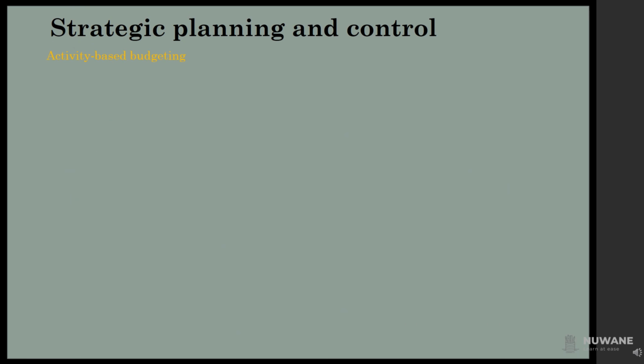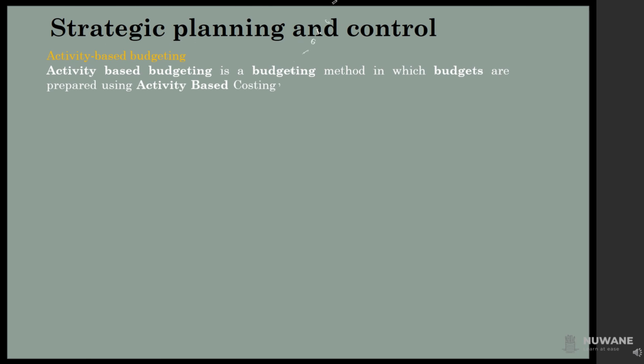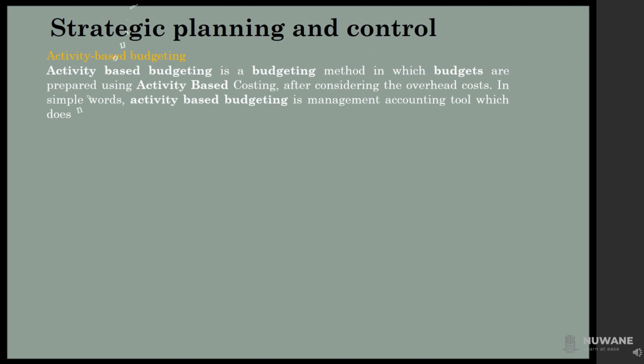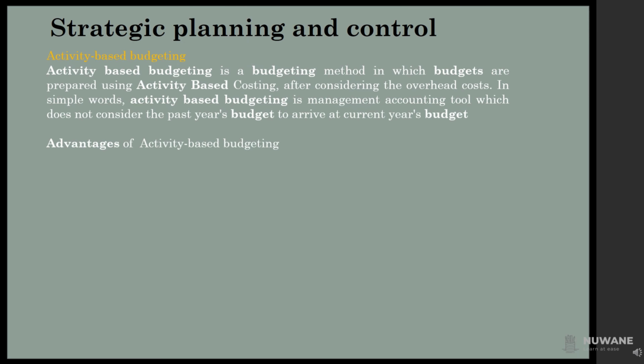Activity-based budgeting. Activity-based budgeting is a budgeting method in which budgets are prepared using activity-based costing, after considering the overhead costs. In simple words, activity-based budgeting is a management accounting tool which does not consider the past year's budget to arrive at the current year's budget.